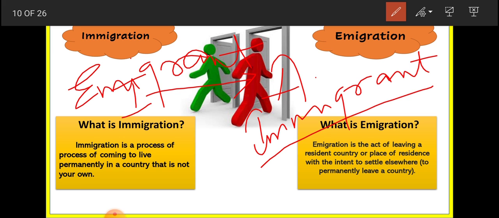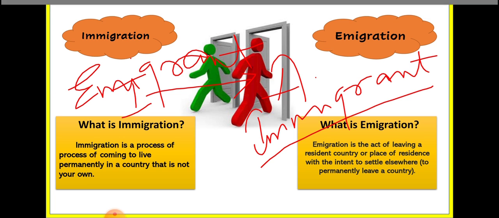What is emigration? Emigration is the act of leaving a resident country. I belong to India, my nationality is India, but I am leaving my country India and going to America. So for India I am an emigrant and for America I am an immigrant. Immigration and emigration are forms of migration only. When people leave their own country, that is known as emigration. And when they go to another country for living, for that country they are immigrants. This is the only difference between emigration and immigration.